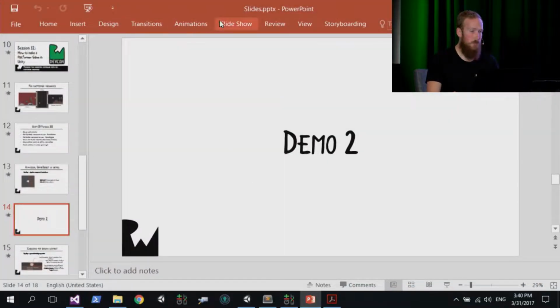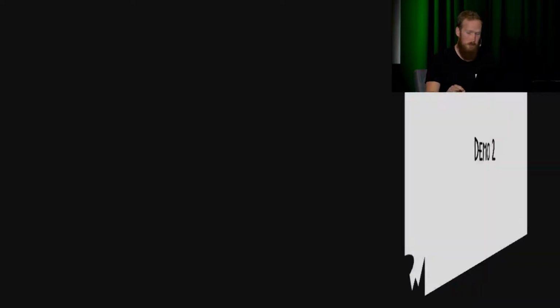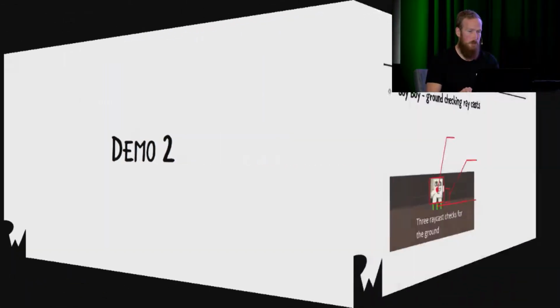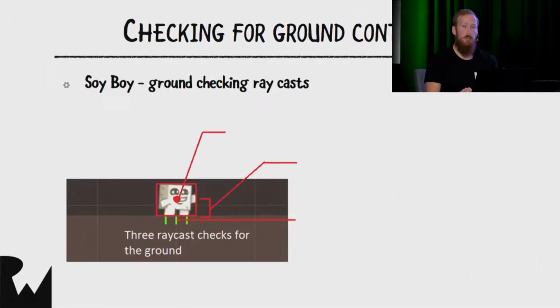I've got a slide for this. So let's just go here. All right, so checking for ground contact, we're going to use something called ray casting. Now, this isn't Ray Wenderlich sort of casting a line into the ocean and fishing or anything silly like that. This is something in a physics engine that allows us to shoot or fire an invisible ray through the world, and the physics engine will come back to us and tell us if that ray has actually intersected another physics object.